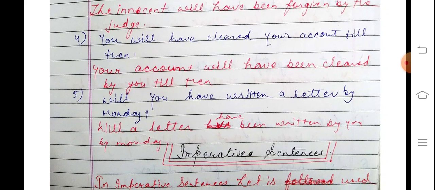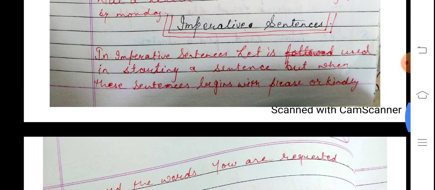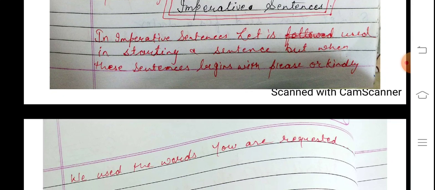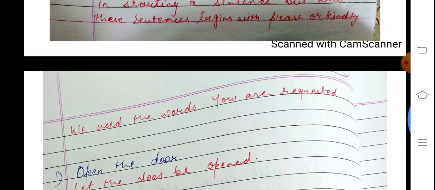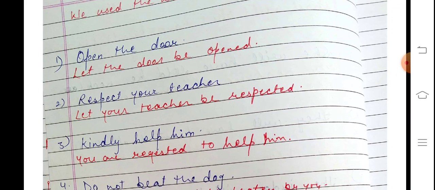Will you have written a letter by Monday? Will a letter have been written by you by Monday? Okay. Now imperative sentences. In imperative sentences, "let" is used at the start of a sentence, but when the sentence begins with "please" or "kindly", we use the words "you are requested". Look at these sentences. Open the door. It's an imperative sentence.